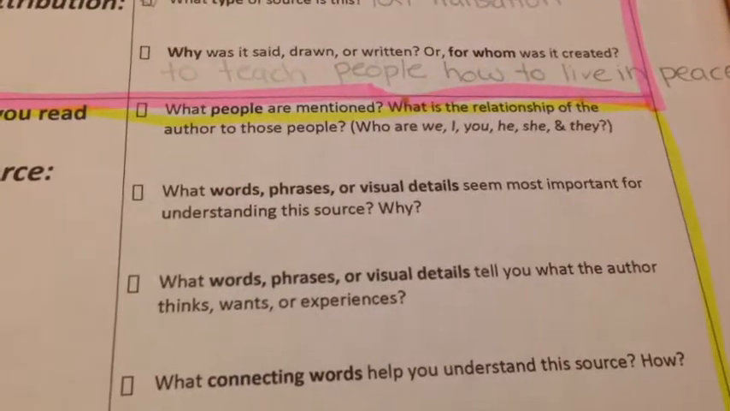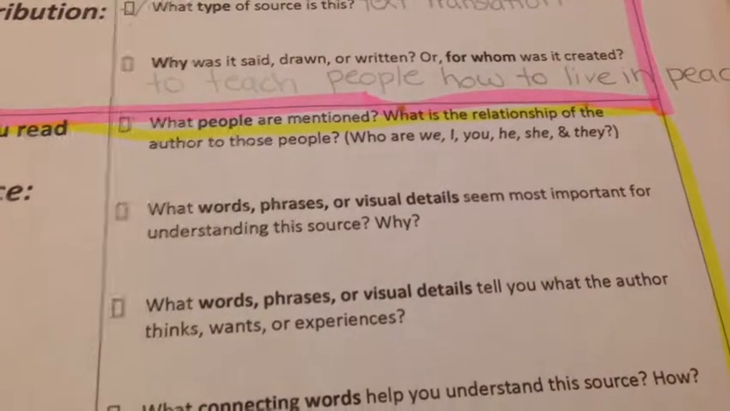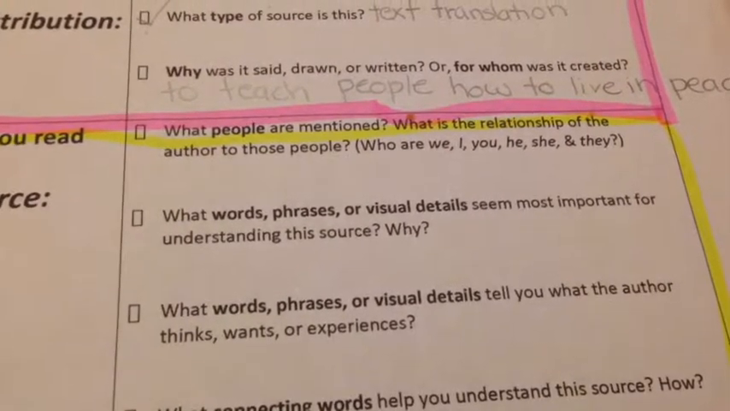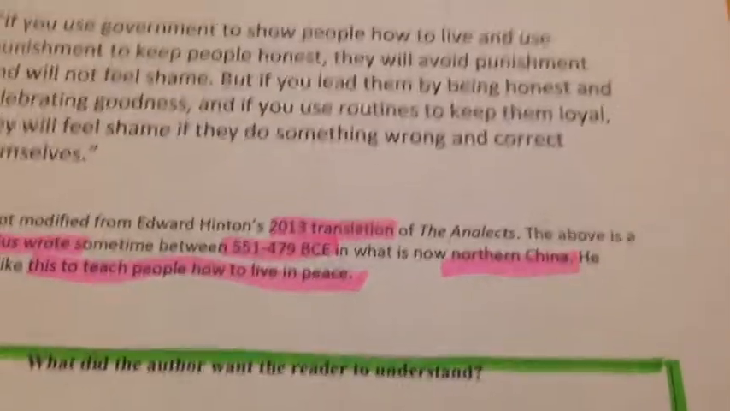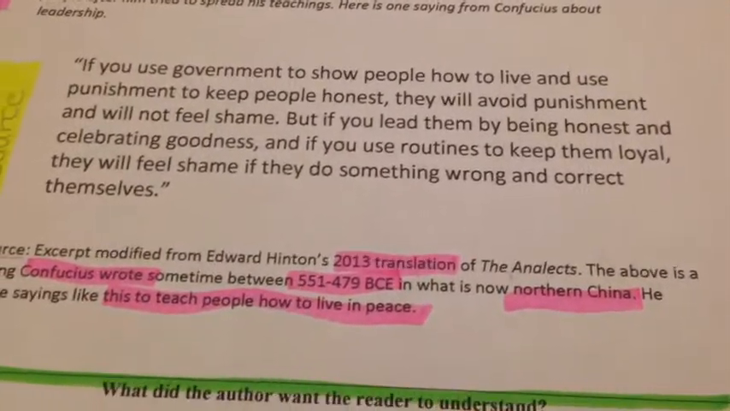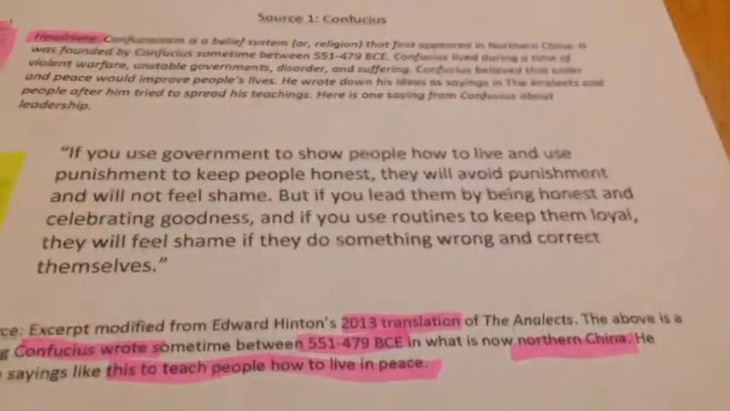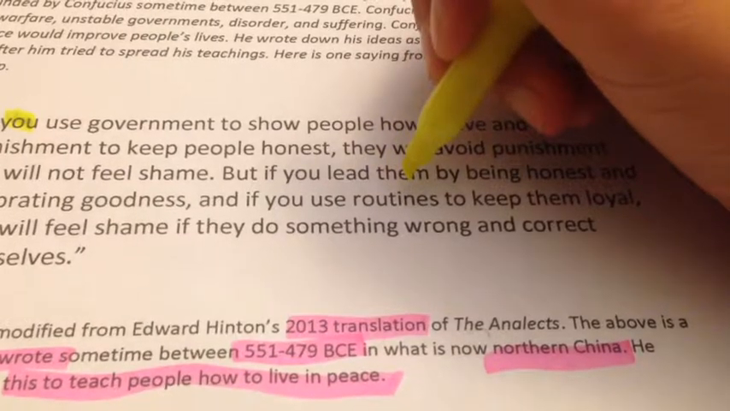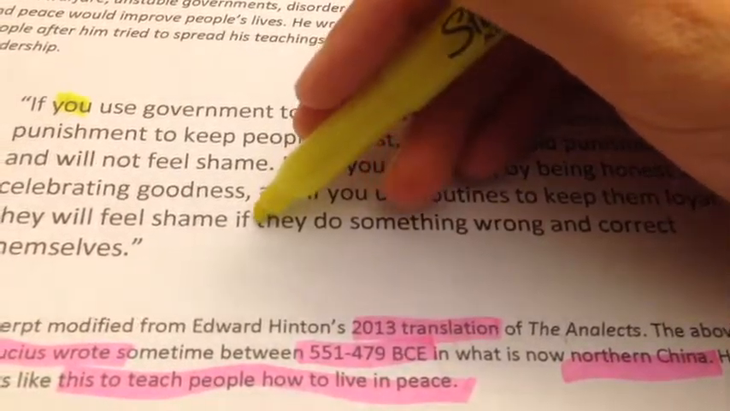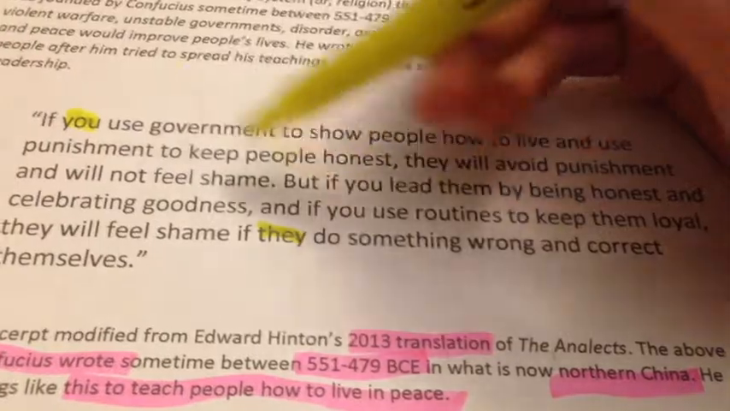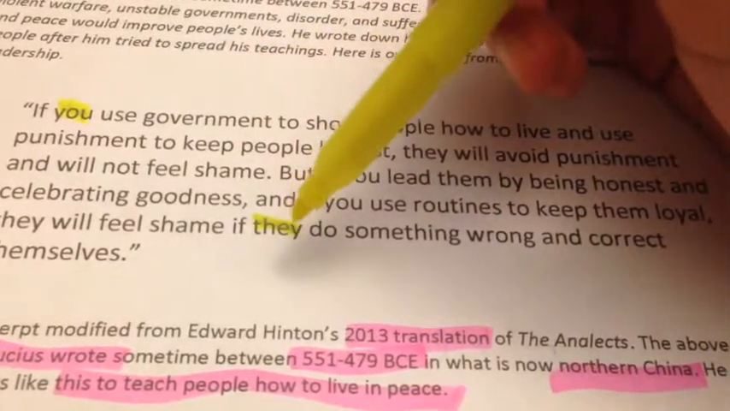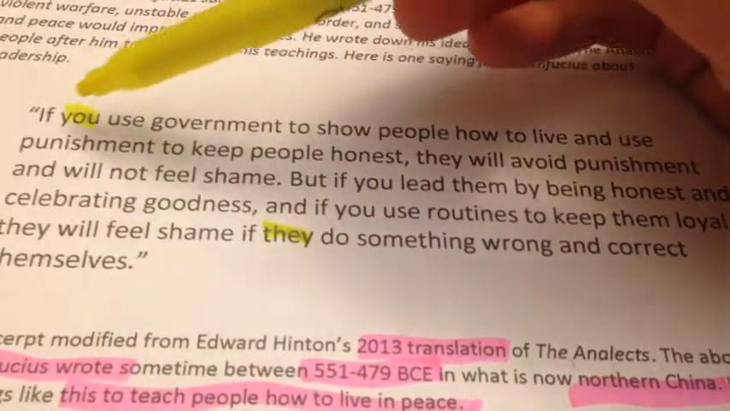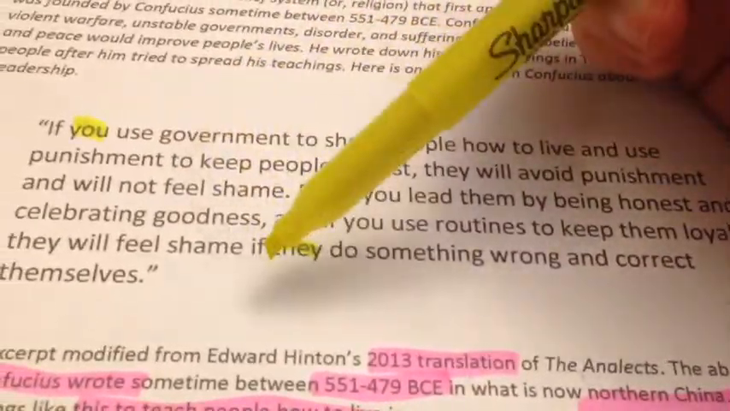Let's look at the questions we need to be answering again. What people are mentioned? See if you can see what people are mentioned here. So using I, you, we, they. If you notice that he was using words like you and they, this tells me that he's talking to people who lived back then, and he's probably trying to give the people who make the government advice, right?